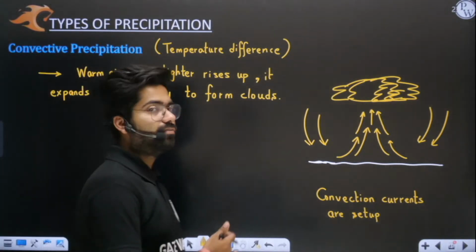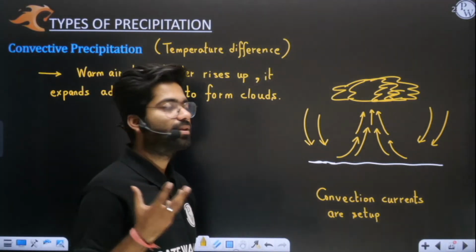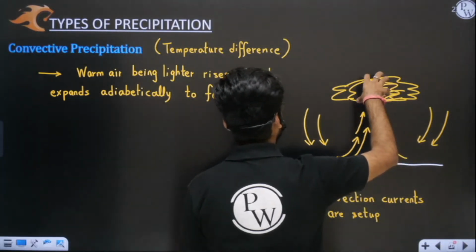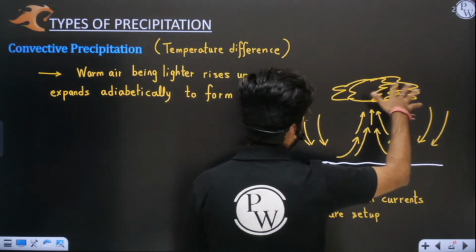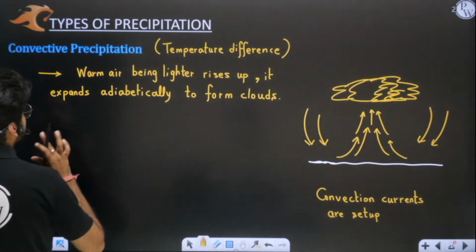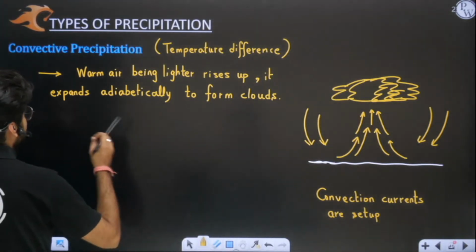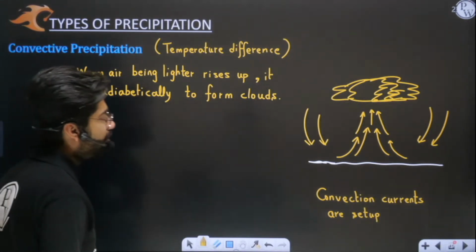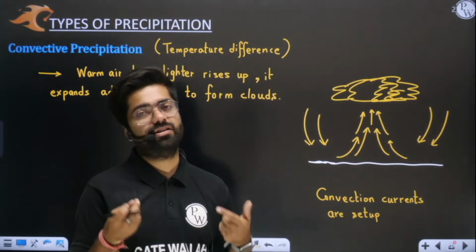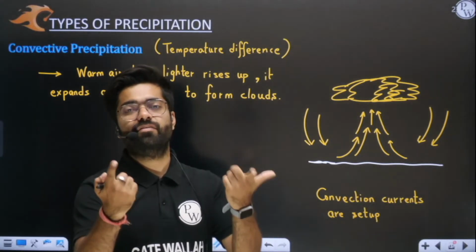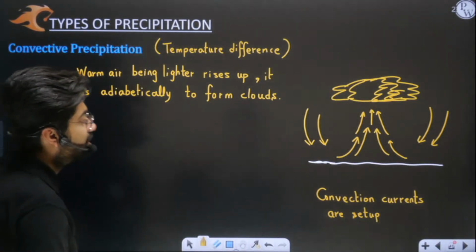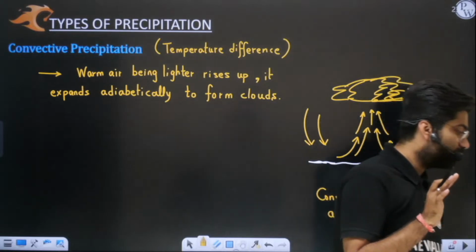Now when cloud forms, obviously more and more air will come. Moisture will be continuously stored in it, and when it is saturated, the cloud will give you rainfall. So such type of precipitation, which is happening because of temperature difference, is nothing but your convective precipitation. So ultimately what happened, sir? Warm air was there, it went up, temperature went down. And sir, whenever temperature goes down, you already told me, precipitation will happen. We have some other forms also. I hope this is very clear to you.